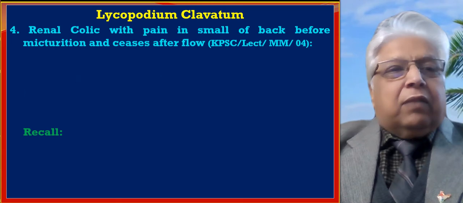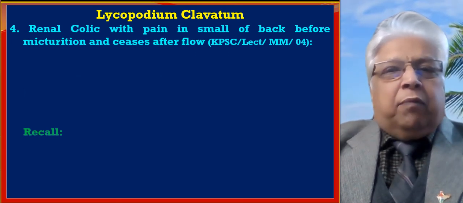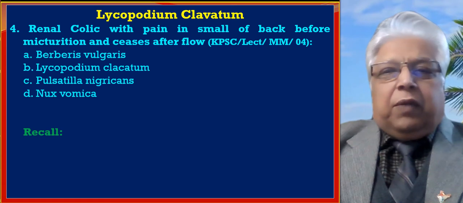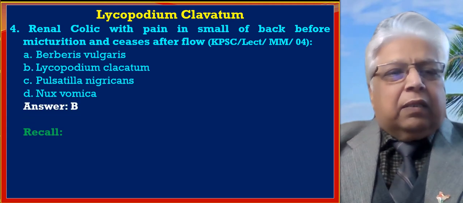Let us see the next question. Renal colic with pain in the small of back before micturition and ceases after the flow. We have four options: Berberis, Lycopodium, Pulsatilla, and Nux vomica.